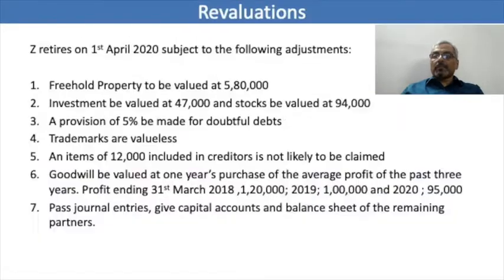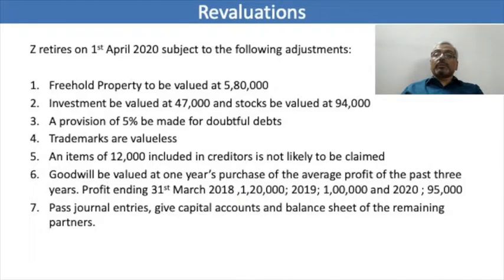So the balance sheet tallies at 8,89,000. Apart from that, we have also been told that Z has retired on 1st April 2020 and the following adjustments were made. First one, the freehold property was valued at 5,80,000. So you can see the value of property has gone up by 1,80,000. Investment is valued at 47,000, so it has gone down by 3,000. Stock is valued at 94,000, so it has gone down by 6,000.